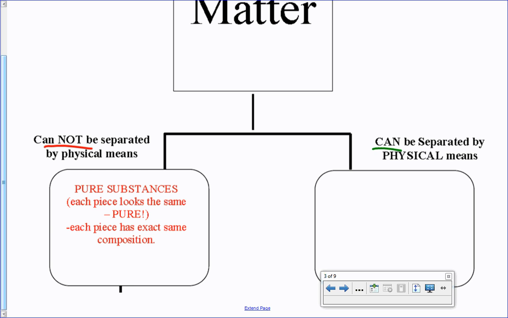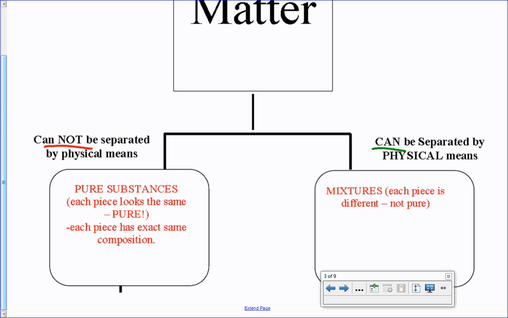Okay, now let's examine if we can separate by physical means. If I can separate by physical means, I'm a mixture. Each piece has different colors or shapes or something that's unique. So now I open up my bag of Skittles and I got all the colors of the rainbow. I can make a green pile and a yellow pile and somehow hide that red pile for my little brother or sister who just loves them, you know what I'm saying? But I was able to separate those things. So now I got two different kinds of matter, right? Pure substance and a mixture.